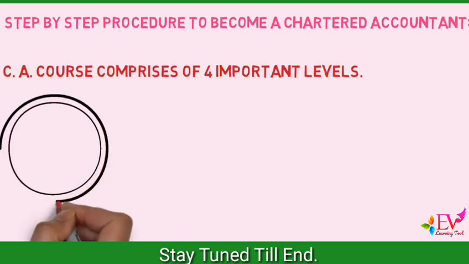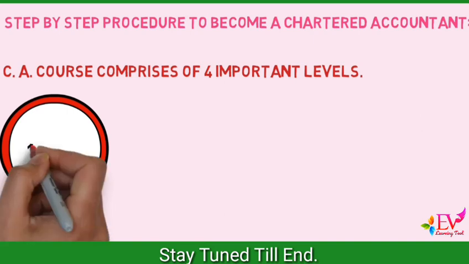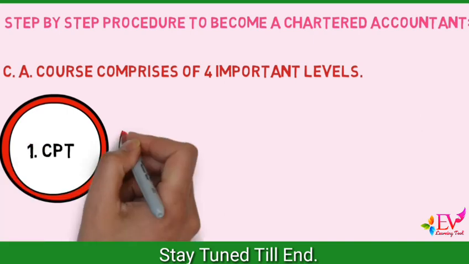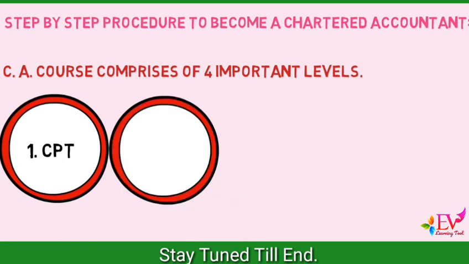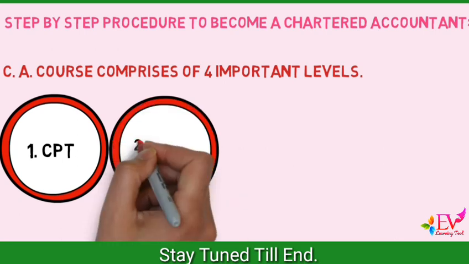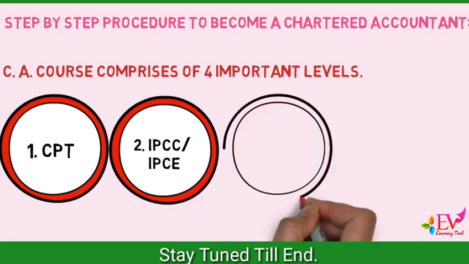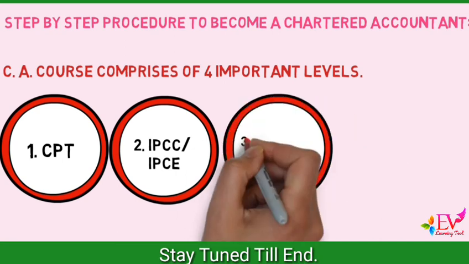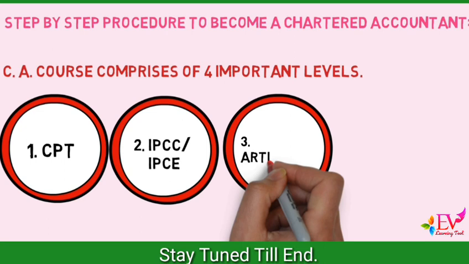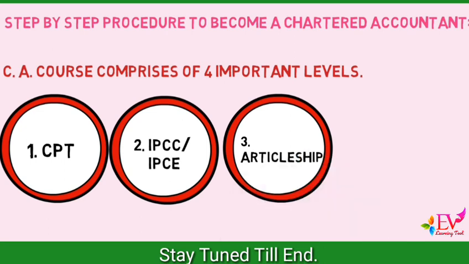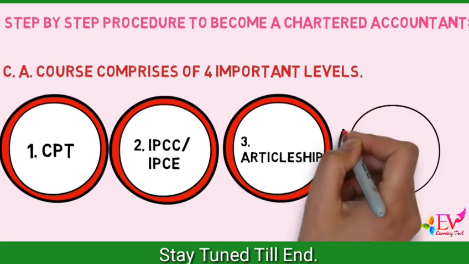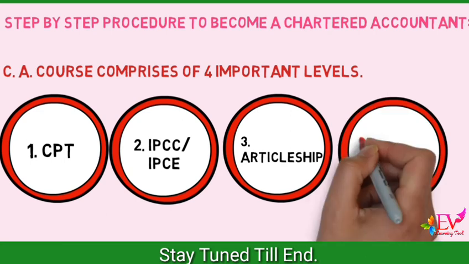Step-by-step procedure to become a Chartered Accountant. The CA course comprises 4 important levels. 1. Common Proficiency Test, CPT. 2. Integrated Professional Competence Course, IPCC, also called IPCE. 3. 3 years articleship, training under a practicing CA. 4. CA final exam.